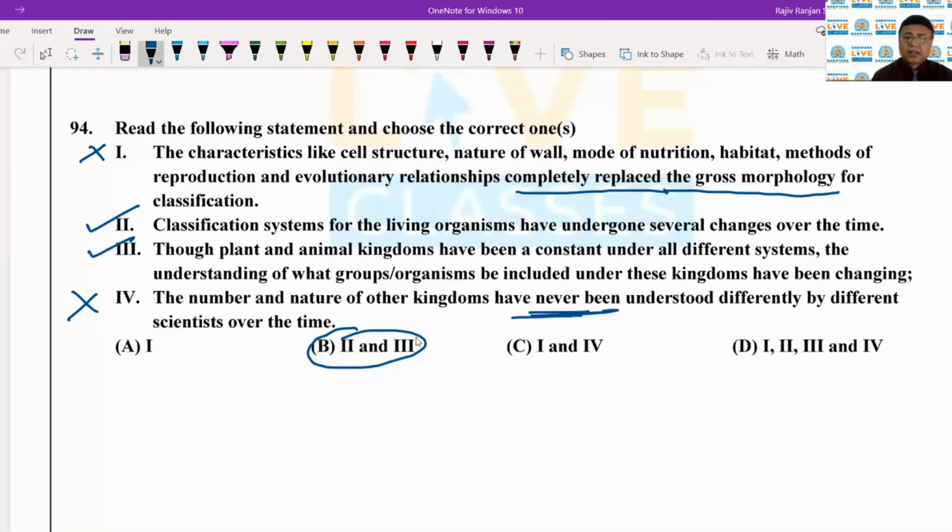So some bacteria with more ancient architecture with regard to the cell wall, plasma membrane, their respiration, etc. were separated from the other bacteria, and they were put into archaebacteria. On the other hand, the rest of the bacteria, cyanobacteria, etc., were maintained in eubacteria.